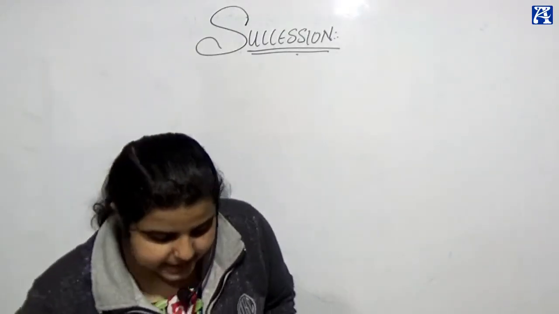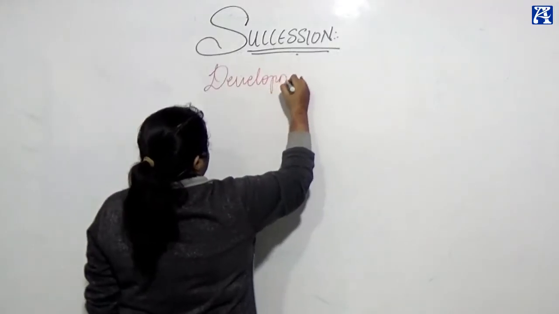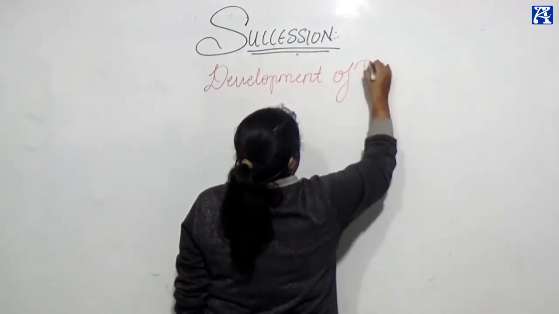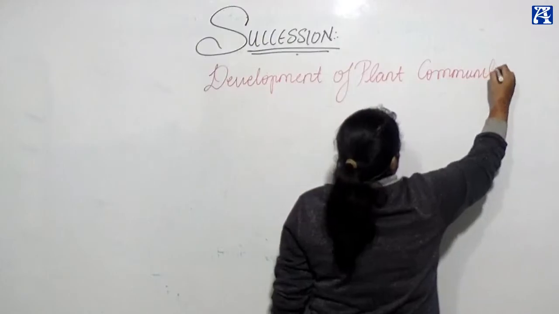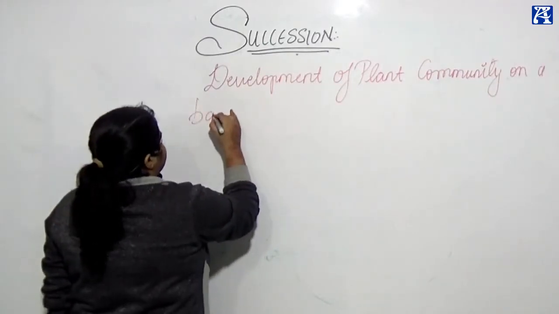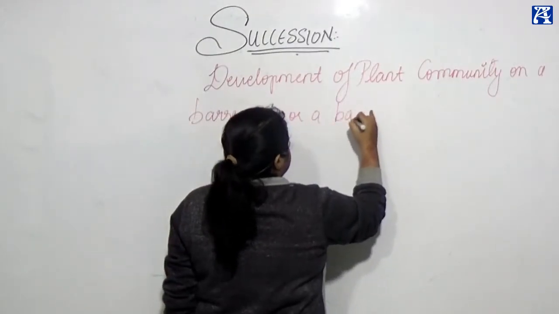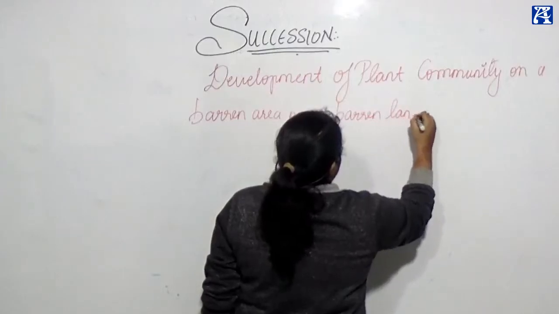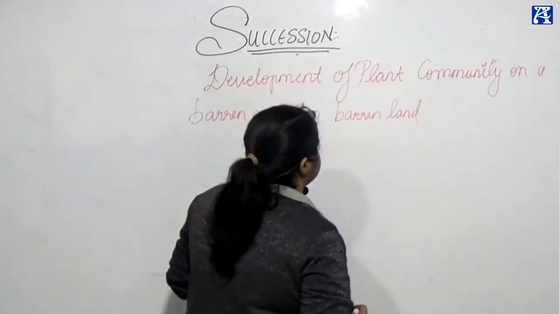As I said, succession is the development of a plant community on a barren area or a barren land.